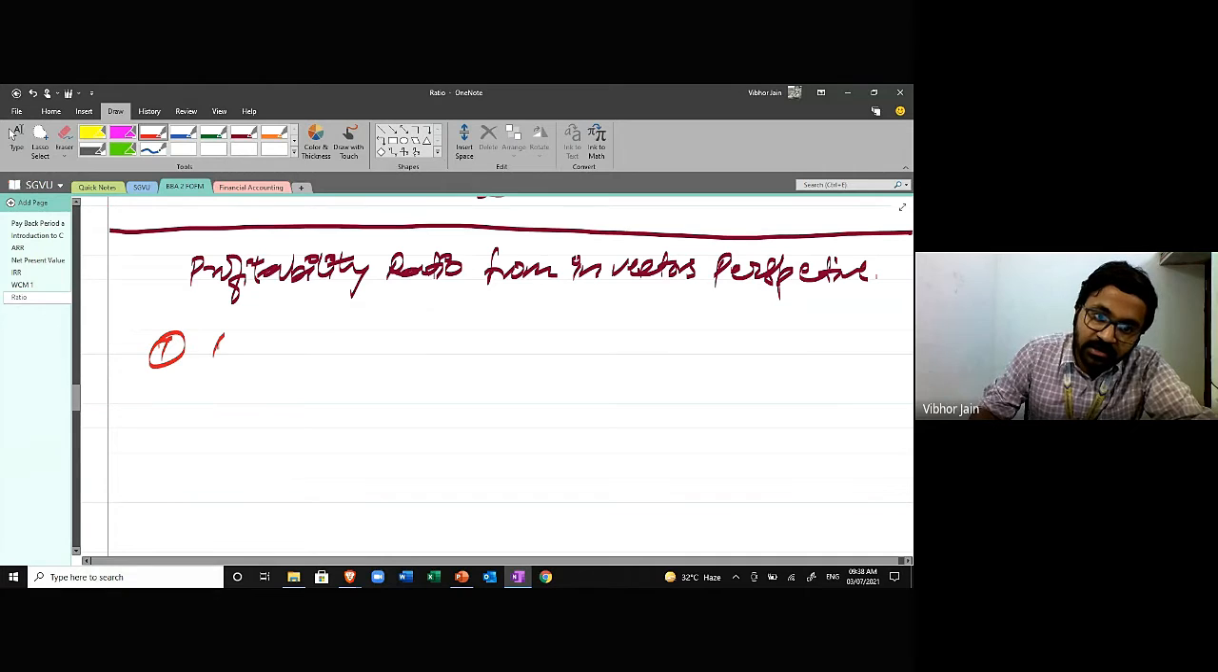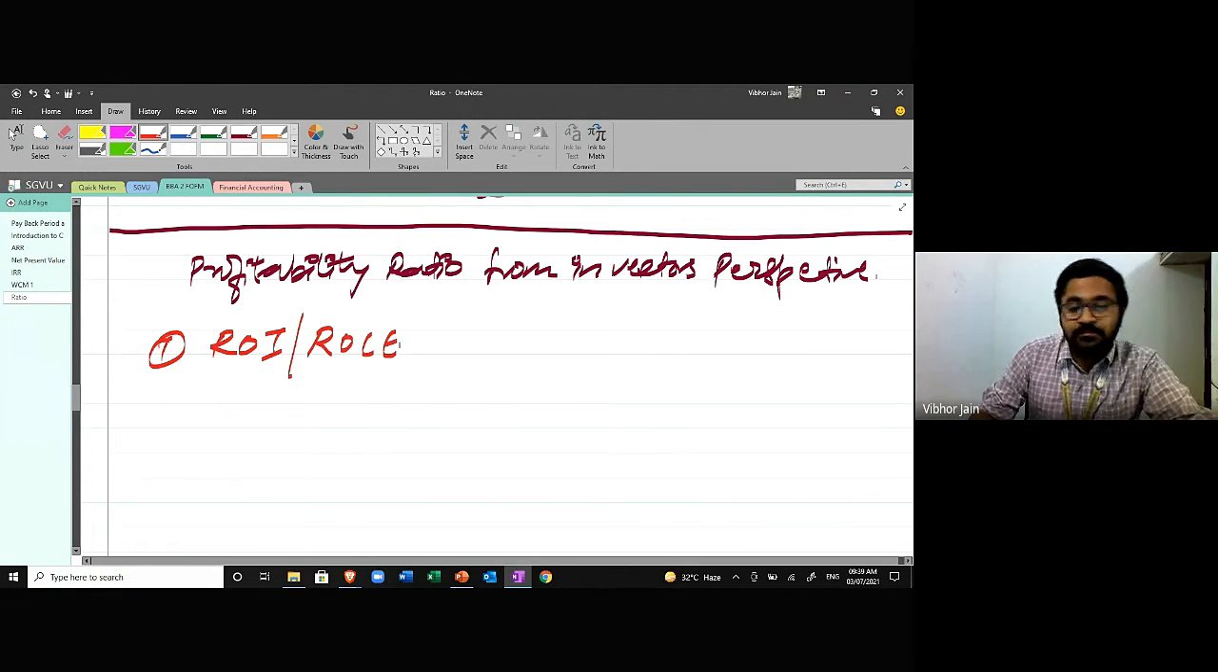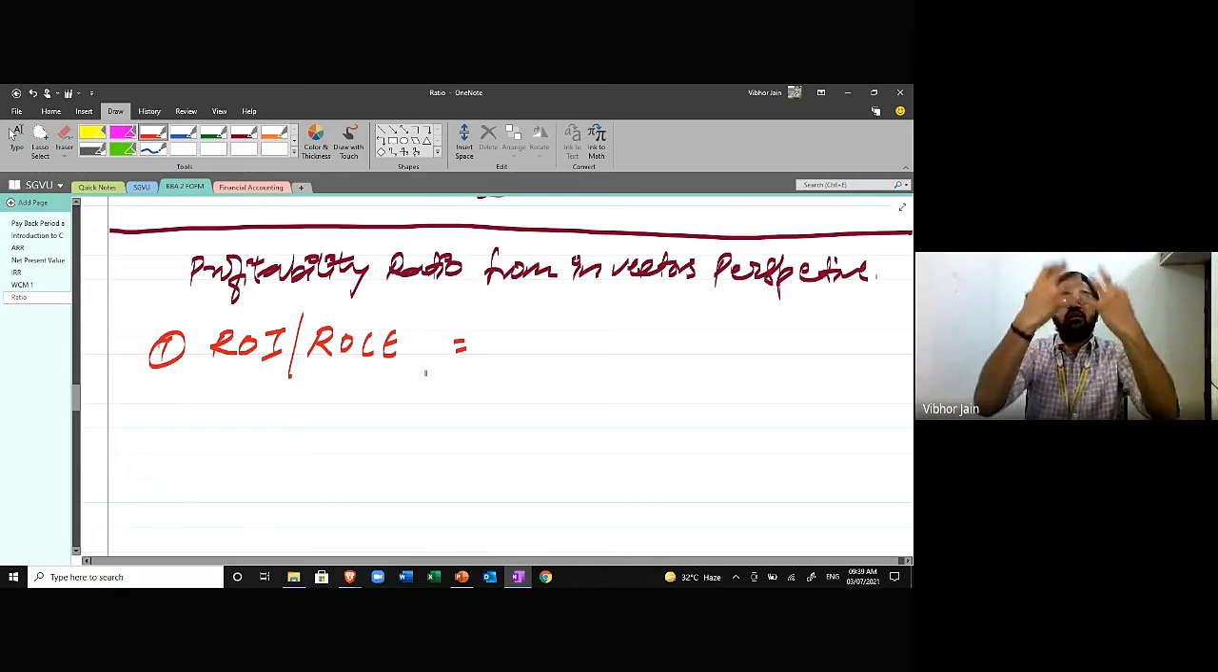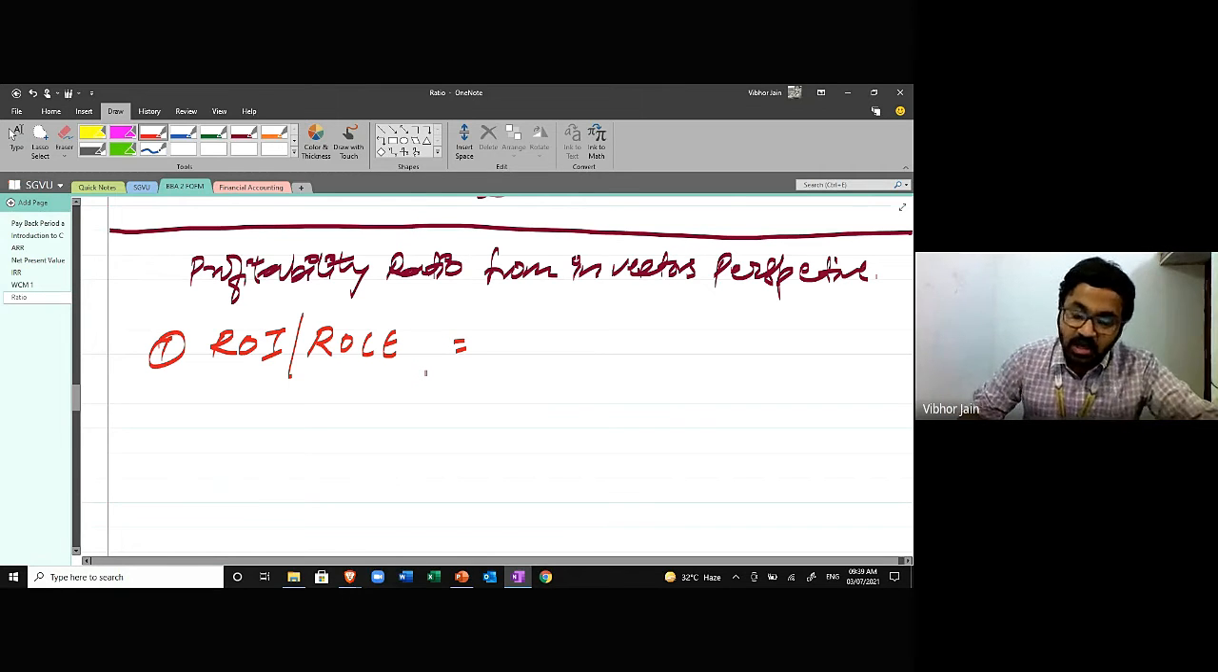First is return on investment or return on capital employed. Whatever amount that we, the owner, have invested in the company, what is the return that we are getting on that investment? How do we calculate? It's the same formula that we have talked about all our life. It's nothing new. The figure is going to change, of course, but the basic thing remains the same. I'll give you an example.